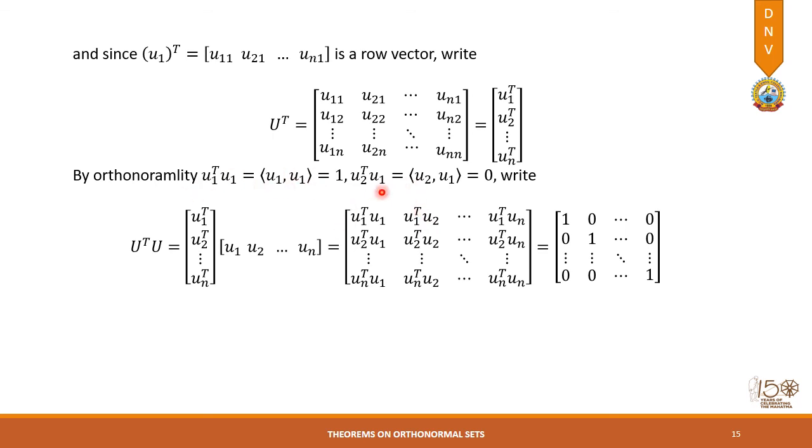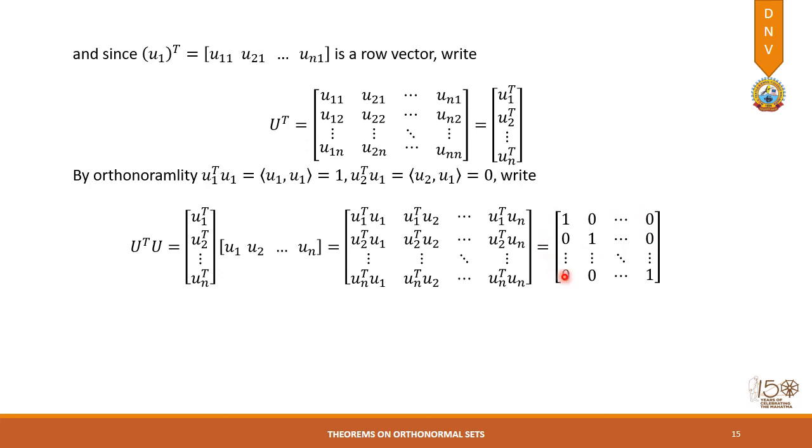Using these two properties, where the vectors are the same we use 1, and whenever there is a difference in the subscript we use 0. All the leading diagonal elements of this matrix have the same subscript on the vectors, so all the diagonal elements will be 1 and the remaining elements will be 0.